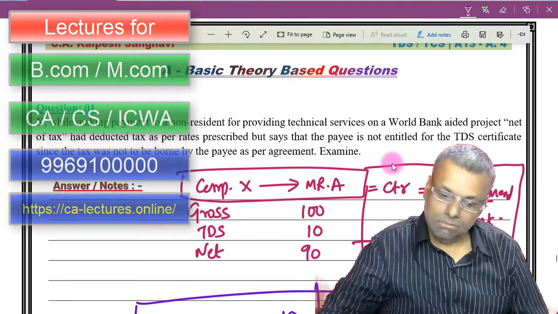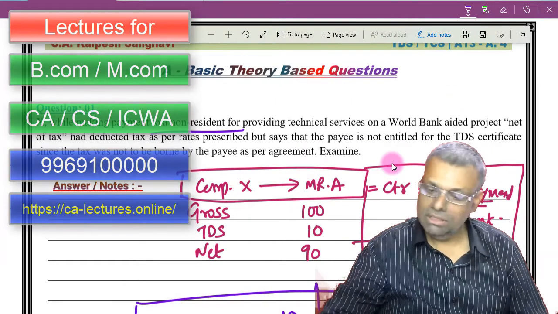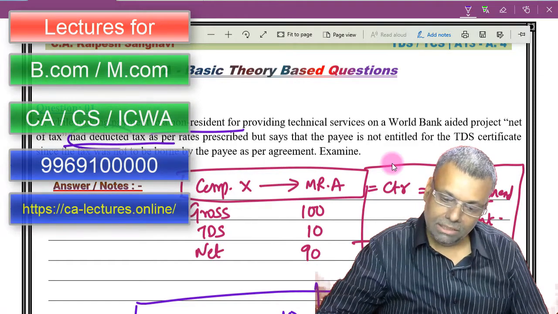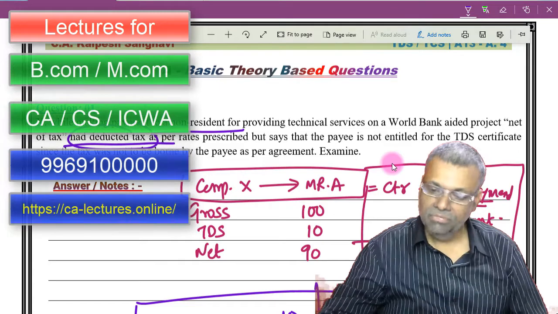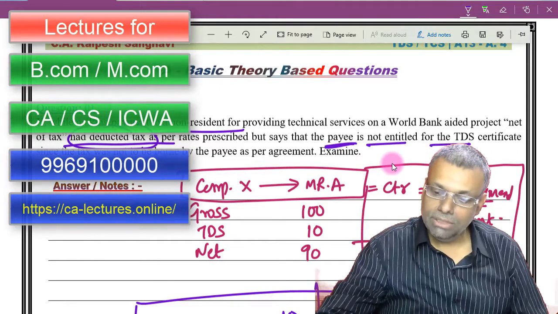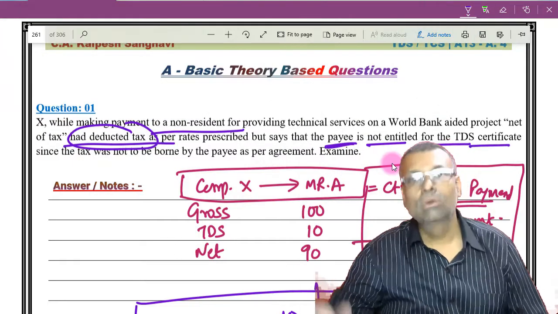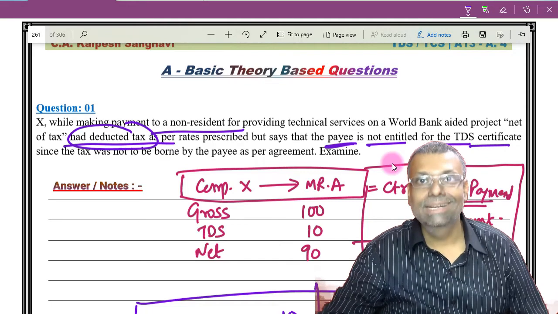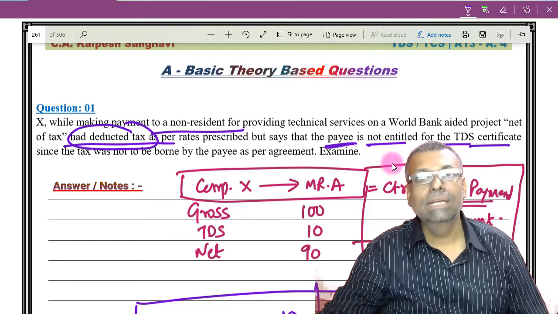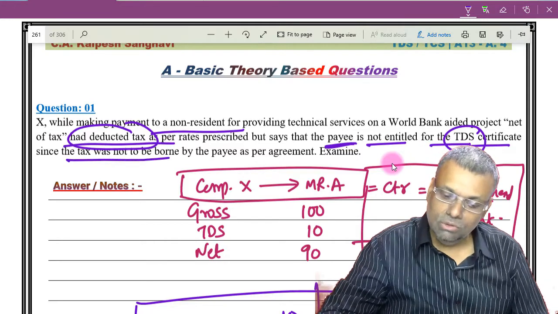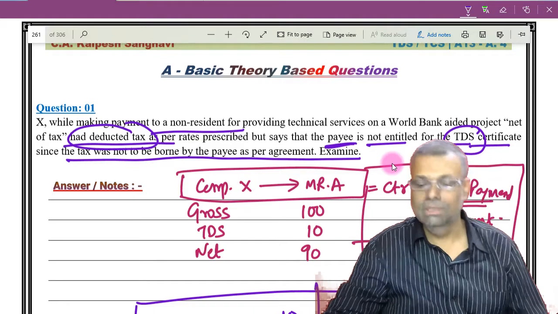There is a person who is a non-resident for whom the payment is to be made. The tax has already been deducted. Now the payer says that the payee is not entitled to the TDS certificate. Why not? Because once the TDS compliance is done, the TDS certificate has to be given. That means the other person will definitely take that TDS credit. There is no doubt about that. Since the tax was not to be borne by the payee as per the agreement.